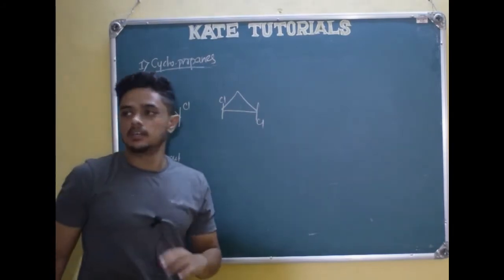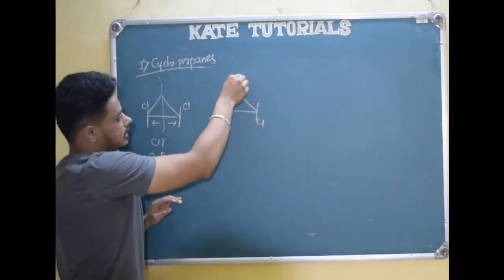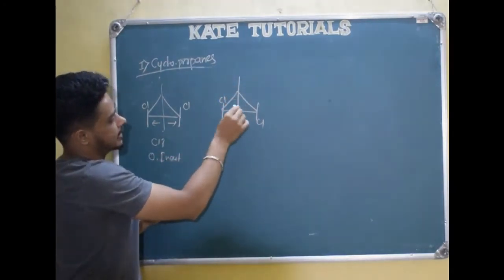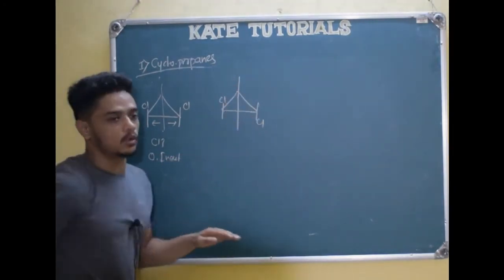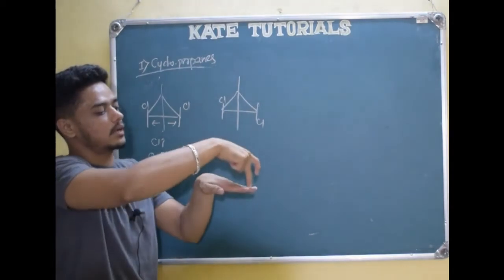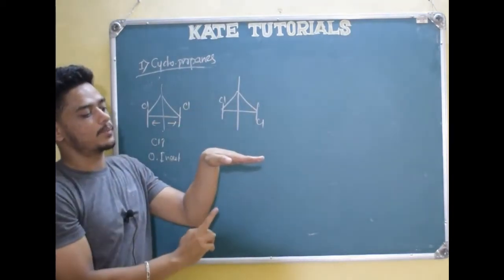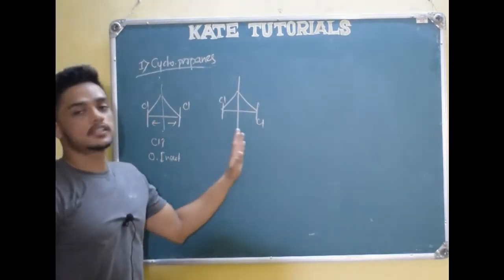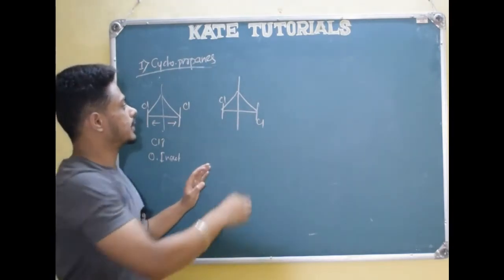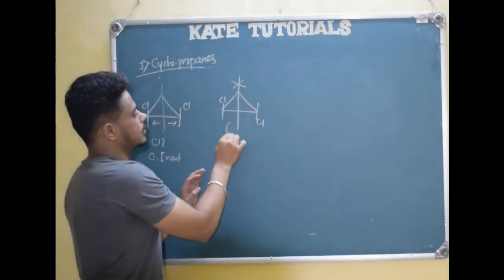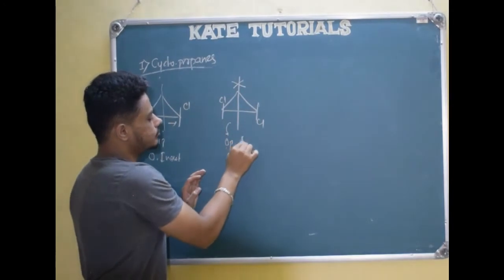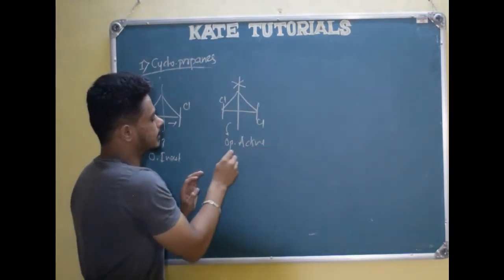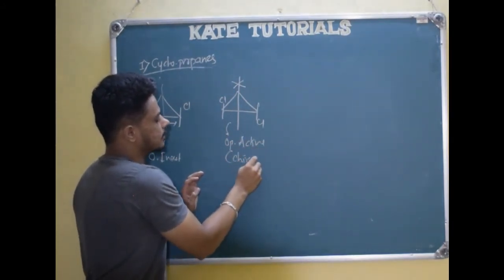What happens here? Here a plane cuts, but see, this is above and this is below. This is cyclopropane, one chlorine will be above, the other chlorine will be below. So the plane of symmetry is not there, right? Since the plane of symmetry is absent, it will be optically active. Optically active means chiral, right?